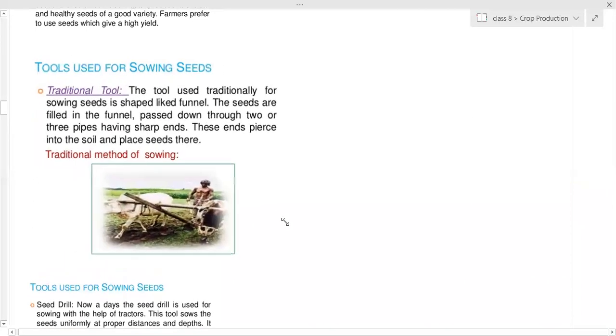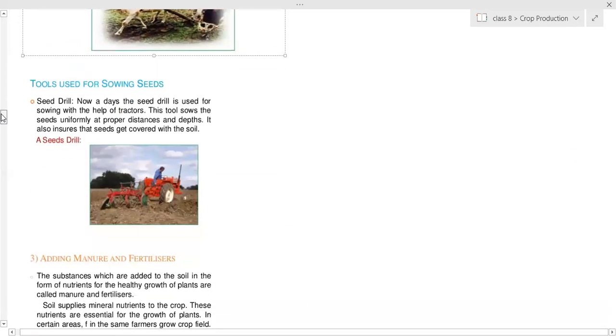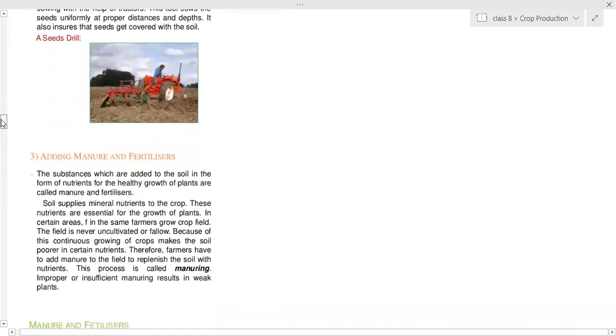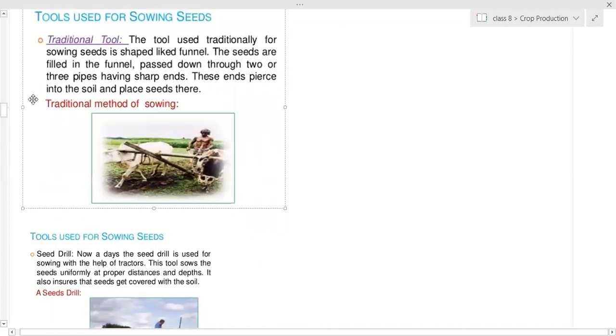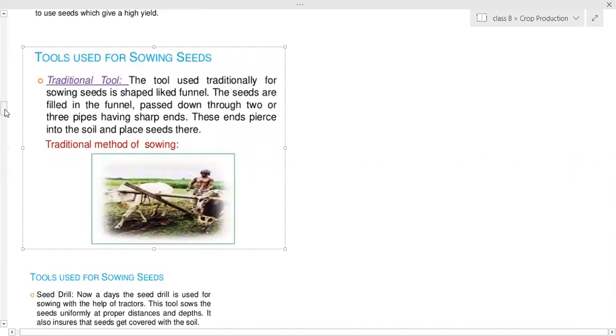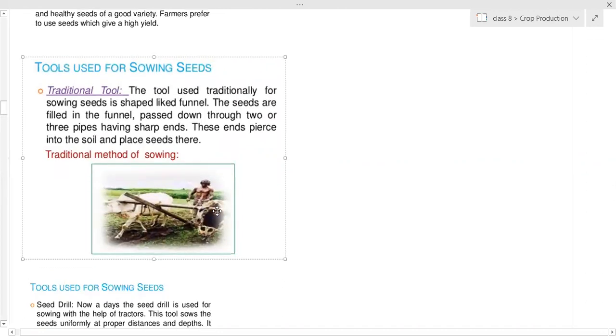I don't think it is clear to you. It is a funnel like shape. This is similar to that of plowing, as well as seed drill is present. In this seed drill, there is a funnel like shape. Let me check if it is here. A bigger seed drill is there. No, it is not proper. It has a funnel like structure.